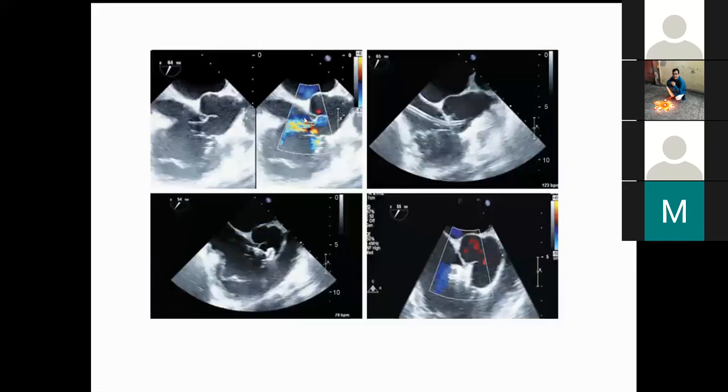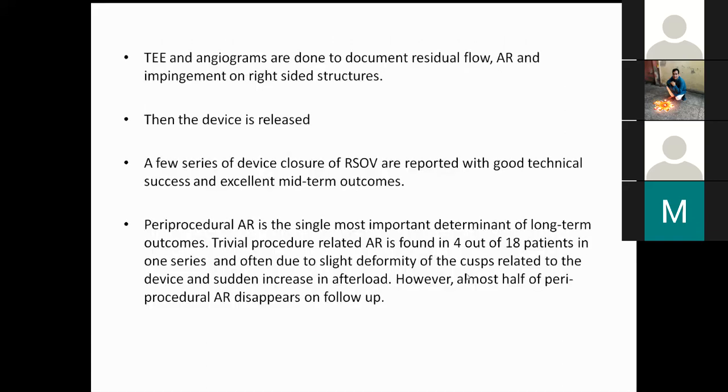So this is basically a rupture of sinus of Valsalva, and this is the guiding wire or the sheath on which the device would be taken. Here they have placed the device; they create a rail road. And then this is the post device closure echo, which shows that there is no gradient and the defect has basically been closed. So TEE and angiograms are done to document residual flow, AR and right-sided structures. Then the device is released. A few series of device closure of RSOV are reported with good technical success.